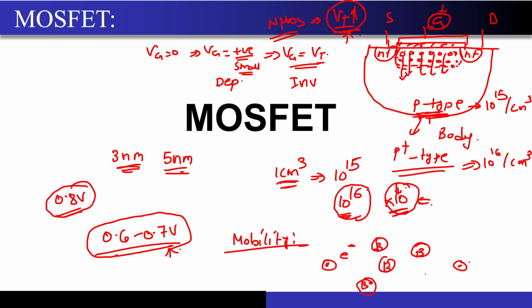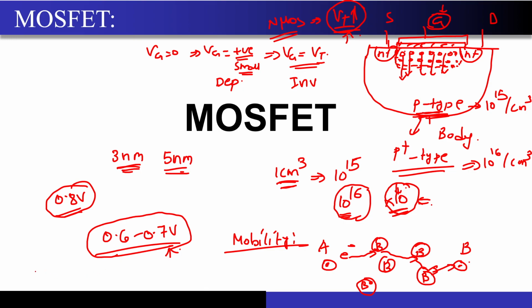So now if this electron has to travel from this point A to this point B, even though I may have applied an electric field, it may go and hit an atom, then again it will hit somewhere, then again it will hit somewhere, and it will go along this path.